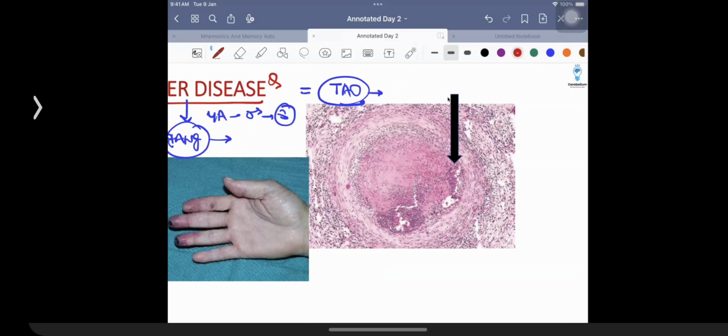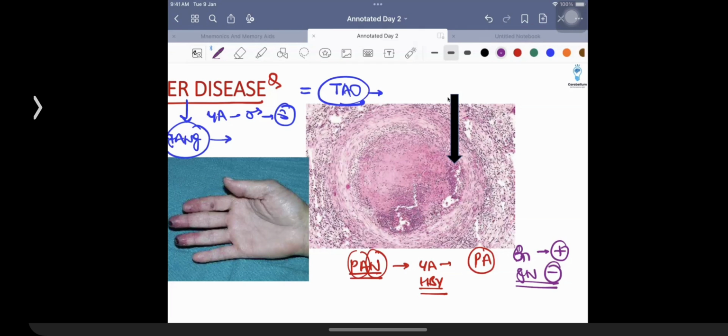Apart from this, I want to talk about a condition that is going to be given the name of polyarteritis nodosa. Polyarteritis nodosa patients are going to be young adult patients who are going to be suffering from hepatitis B infection. Because of the formation of immune complexes, patients are going to be having patchy involvement of the blood vessels. These patients are going to be having multiple organs which can be affected. But what we need to remember in these patients is pulmonary artery is not affected. Similarly, if I talk about the kidney involvement, kidney is affected in these patients, but glomerulonephritis is never seen in these patients. That's another important thing that you need to remember in the exam.